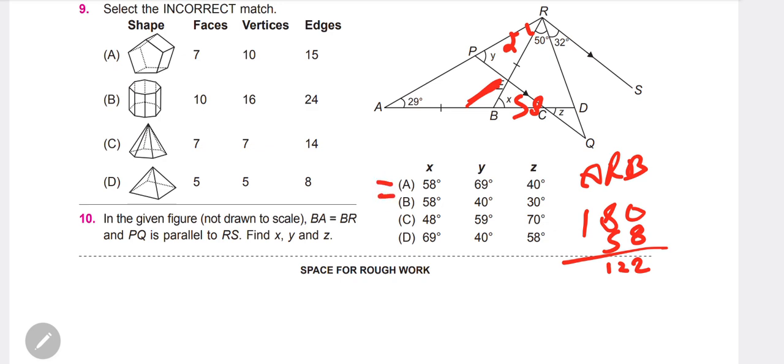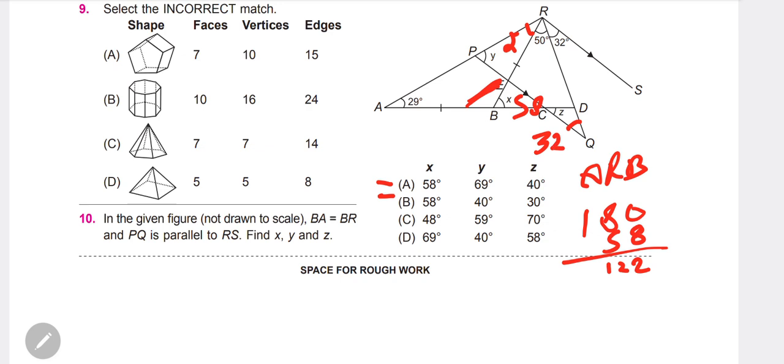Now move to y. For y, x is 58 and adding 50, you get 108. 108 means we can easily find this number. 108 means this is 72. Now 72 is here. It makes 72, this is the 72, and it makes parallel 32. So this is an alternate angle, 32.